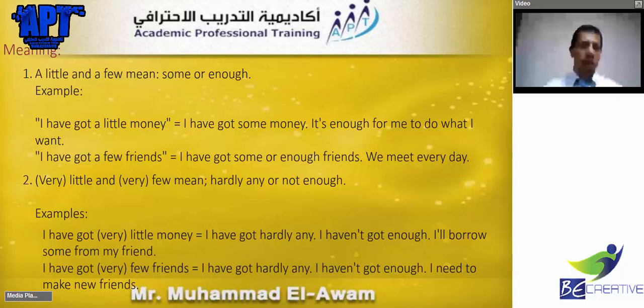If I have 3,999 riyals and my mobile phone costs 4,000, it's very little and very few. If I only have 1 riyal of the 4,000, still very little, very few. Let's have some examples for very little and very few. I have got very little money. I have got hardly any, almost none, just 1 riyal or 2.